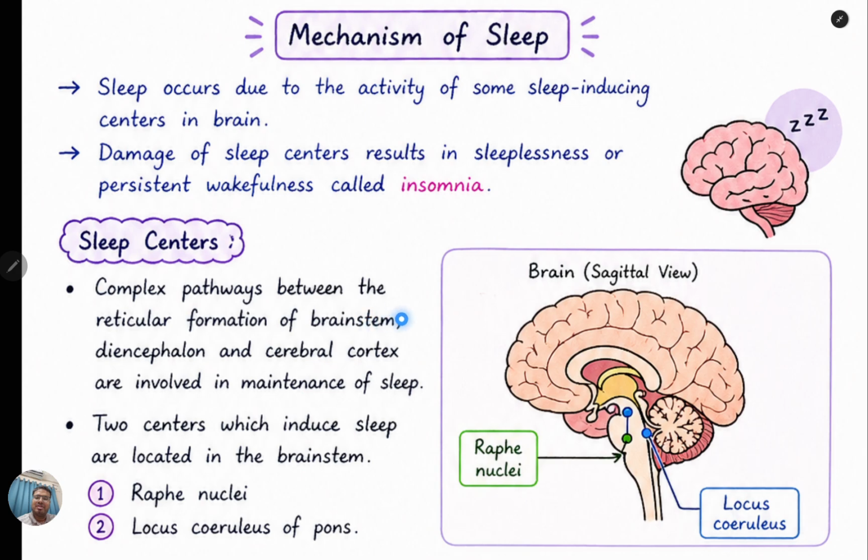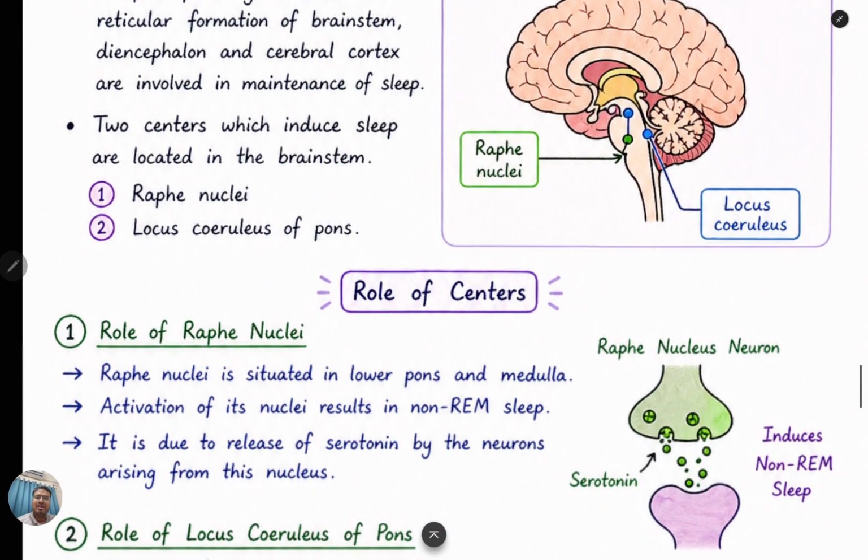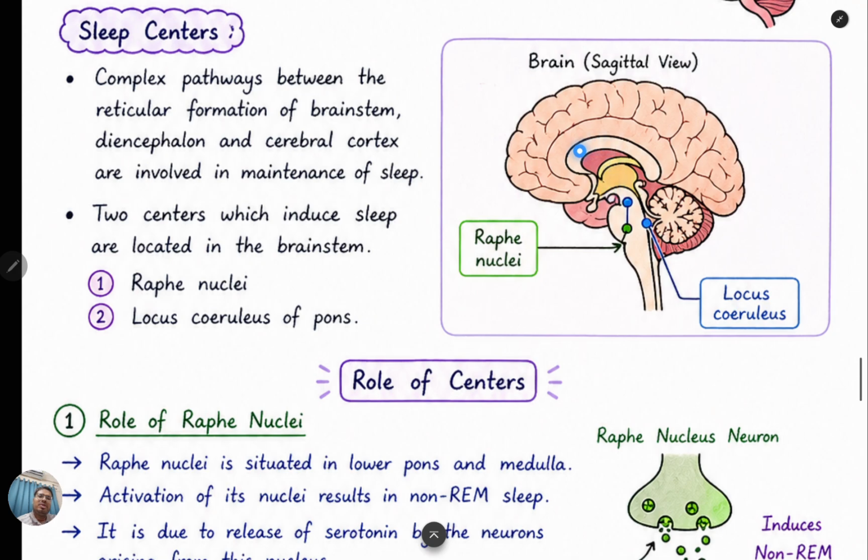A complex pathway between the reticular formation of the brain stem, diencephalon and the cerebral cortex is involved in the maintenance of sleep. Here we will see the two centers which induce sleep, located in the brain stem: first the raphe nuclei and second the locus ceruleus of the pons. In this diagram, the sagittal view of our brain, this is the raphe nuclei and this is the locus ceruleus. Now the role of those centers we will see here.